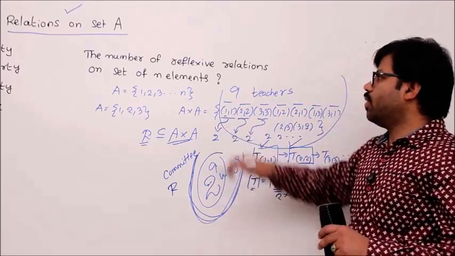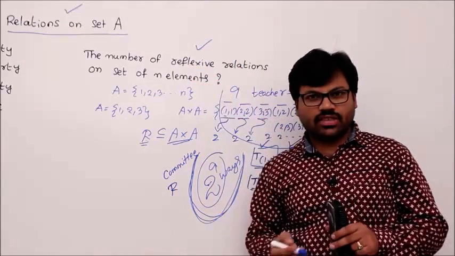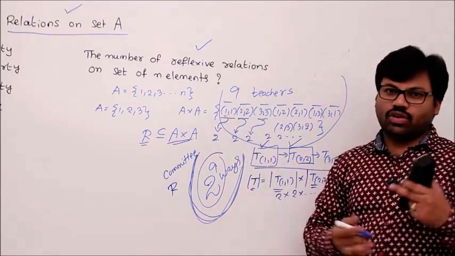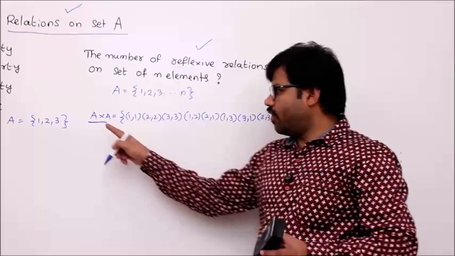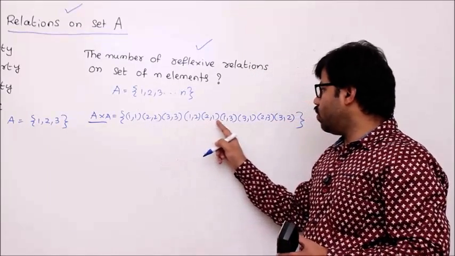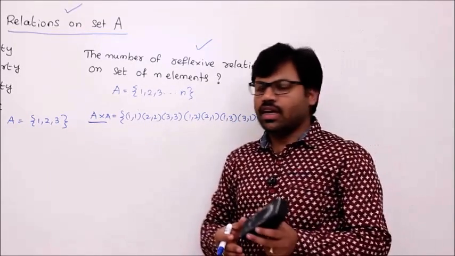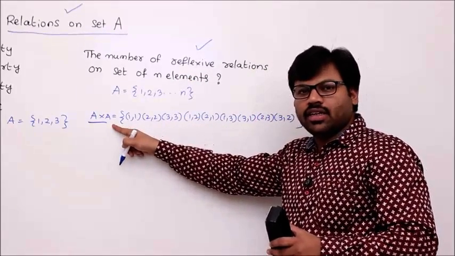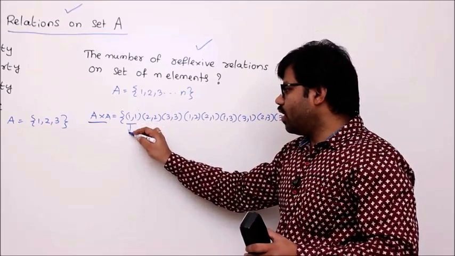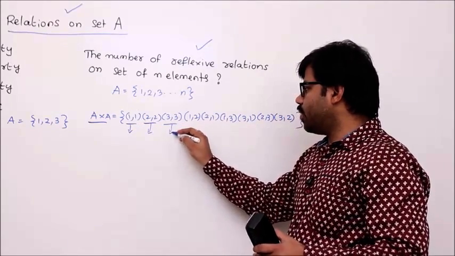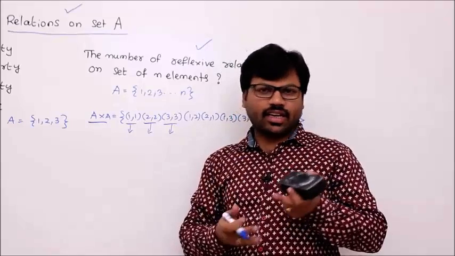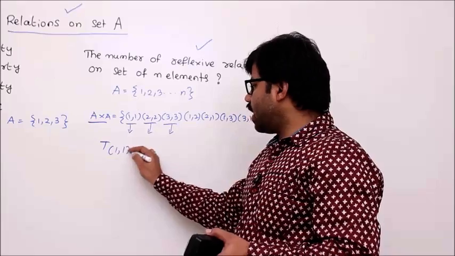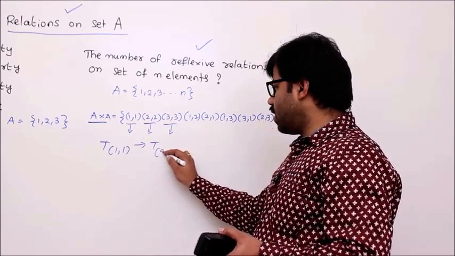Now come to our problem. Our problem is the number of reflexive relations, isn't it? So how the number of reflexive relations problem is related to the total number of relations, we'll see. Now you have A cross A: 1 1, 2 2, 3 3, 1 2, 2 1, 1 3, 3 1, 2 3, 3 2, isn't it? Now to form a reflexive relation, we have to select a few objects from A cross A, but the compulsory thing is 1 1 is compulsory, 2 2 is compulsory, 3 3 is compulsory. Let's follow the same technique as the number of relations technique. How do you do the task sequence? So forming a relation can be simulated by this task sequence, correct or not?